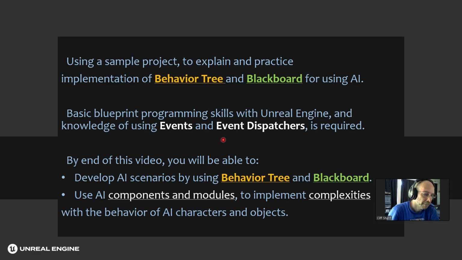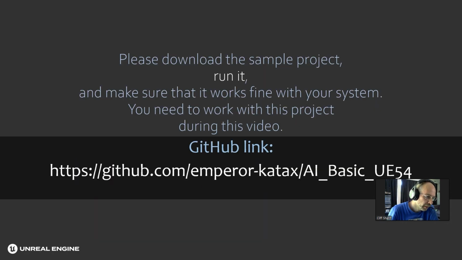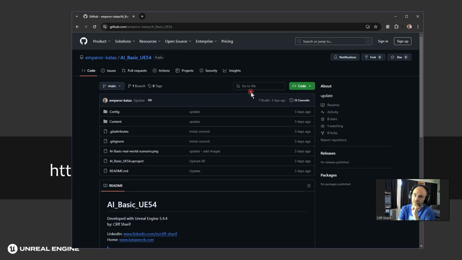game. So please download the sample project, run it, make sure it works on your system very well, shaders rendered, everything ready to go, and you can download it from this link, which will be this guy here.